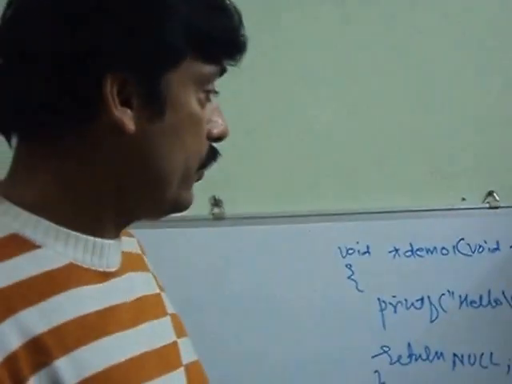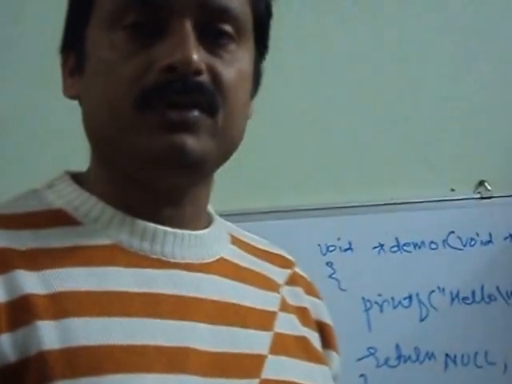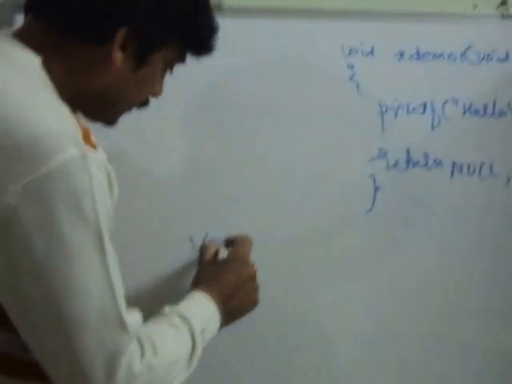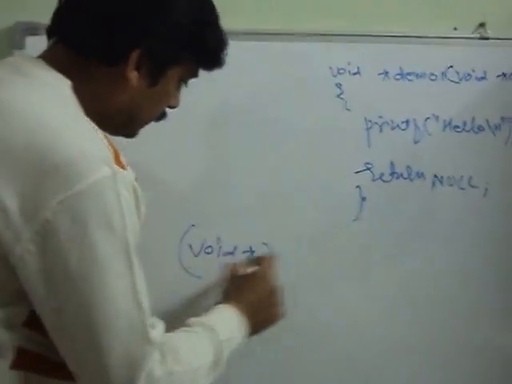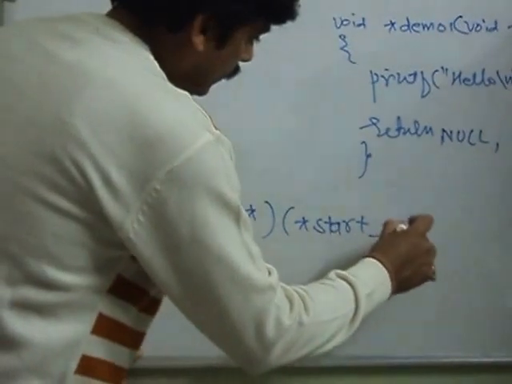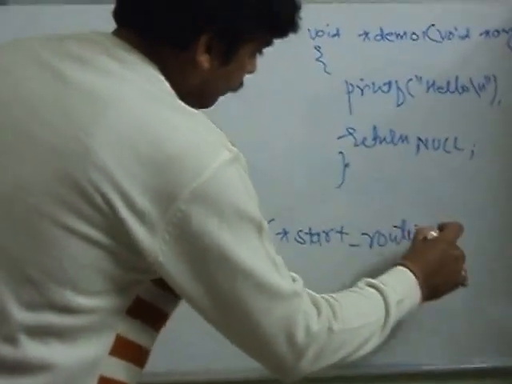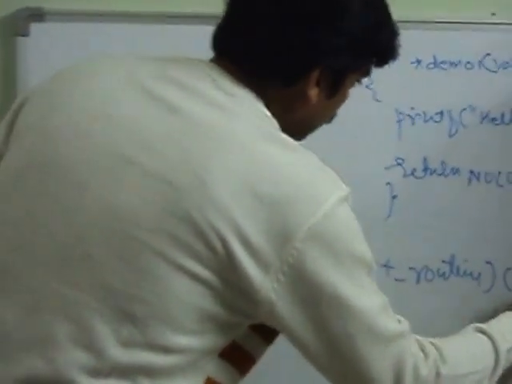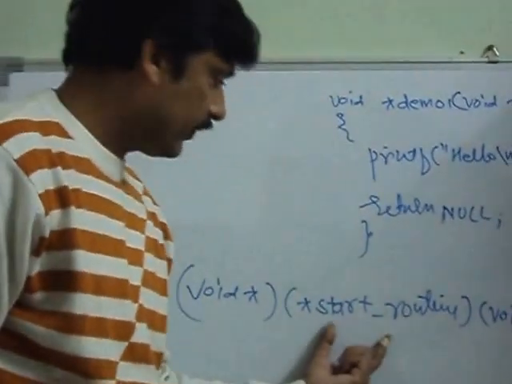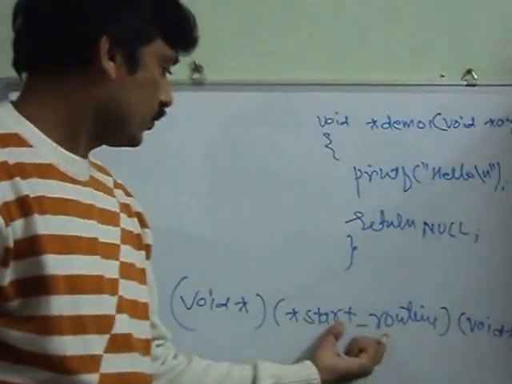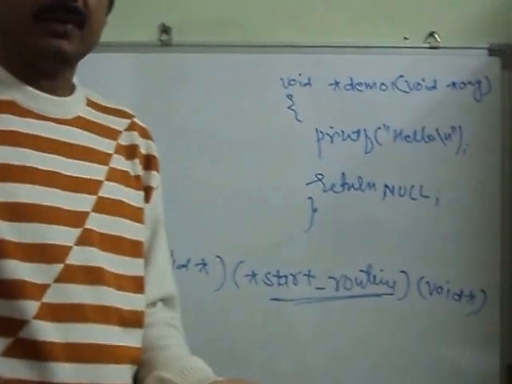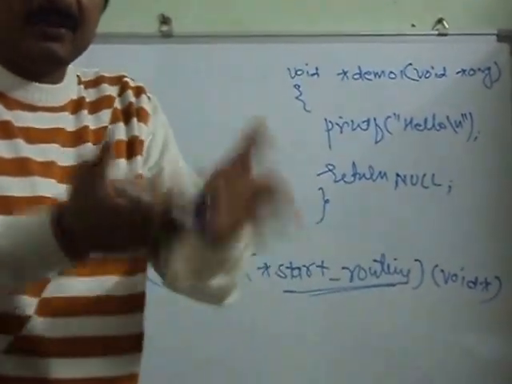We do this because, according to the prototype of pthread_create, the third argument is void star (*start_routine)(void star). Here, demo1 is the name of the function, and you know the name of a function contains the address of the function.